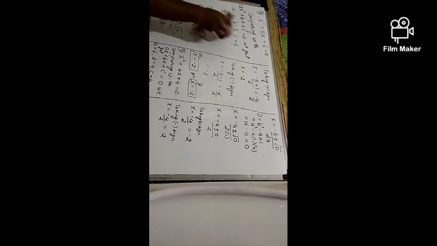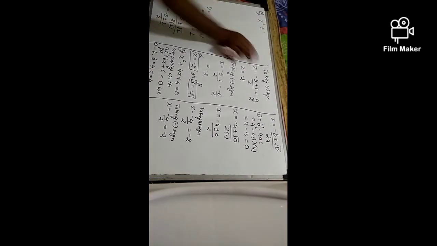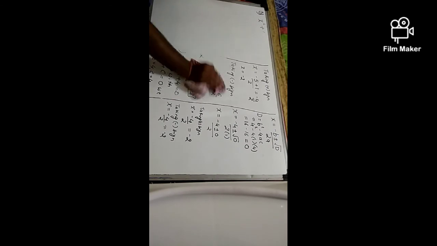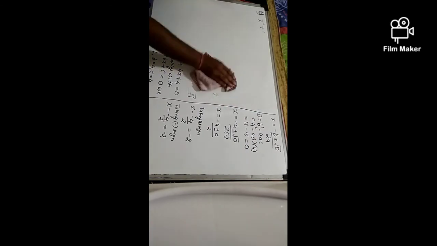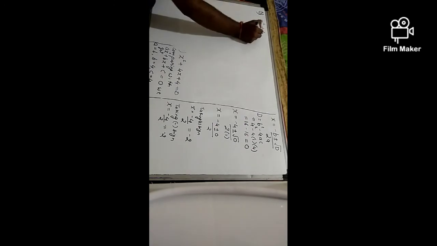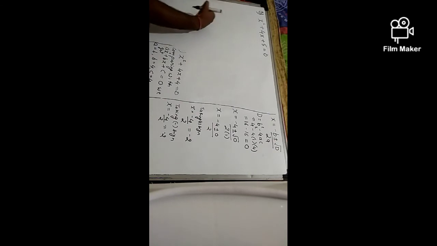Now just see one more case. It was x square plus 4x plus 5 is equal to 0.